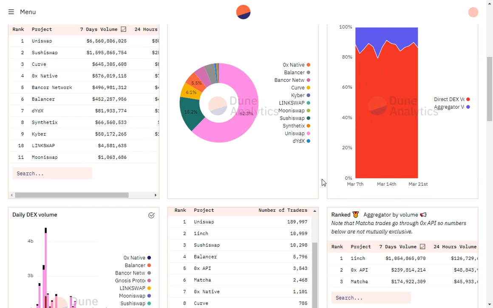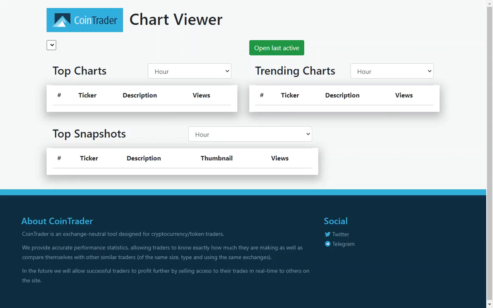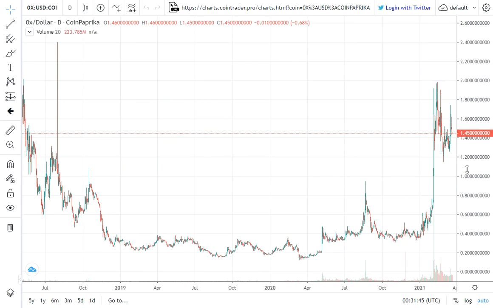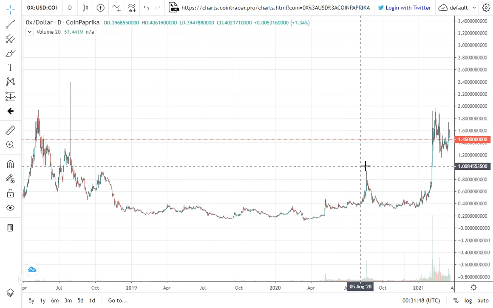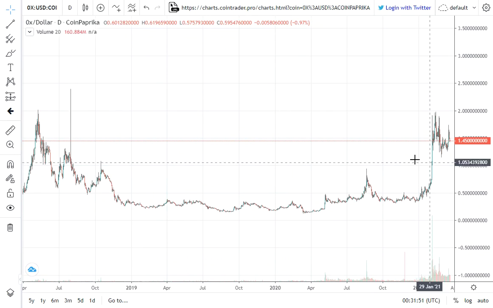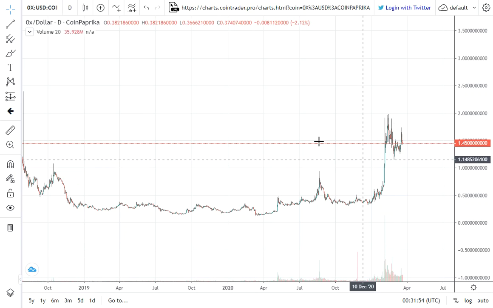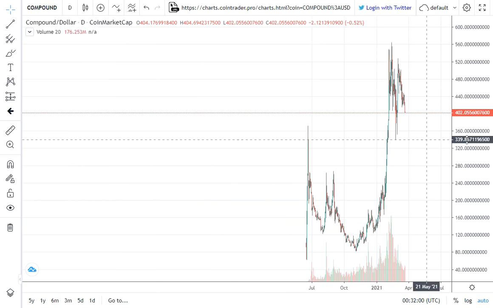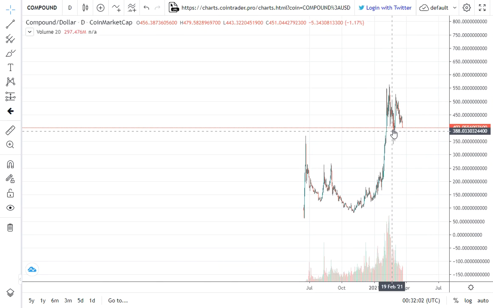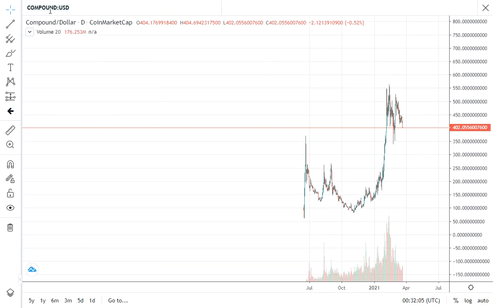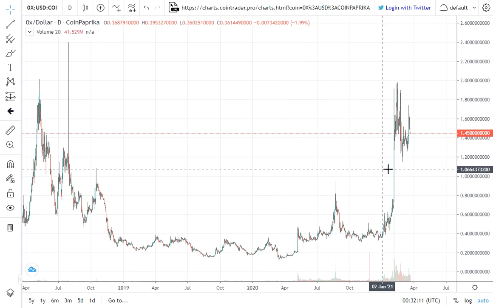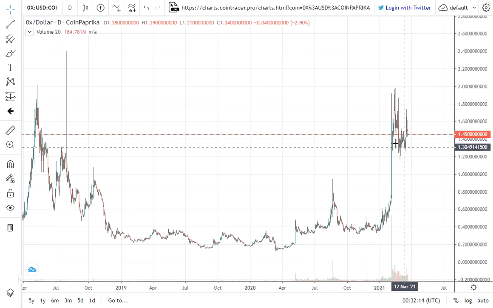So I just allocated some funds. I also looked at the chart to see where it was at. I was looking at this one, and it already had a breakout of this range here, but it's consolidating up here, almost putting in what looks like a little bull flag. I had some money in COMP, but they're both DeFi platforms, and I moved that money over to ZRX because I looked at those statistics, and I also like this chart a little better than COMP's.